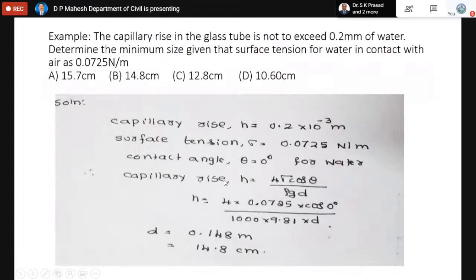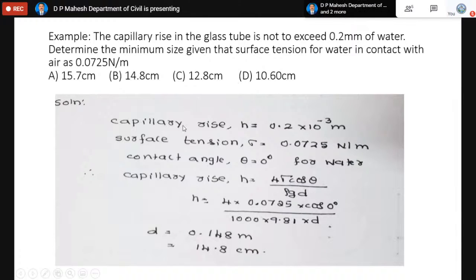Now, based on this theory background, let us have one simple numerical problem. Normally they have a problem like this. The capillary rise in the glass tube is not to exceed 0.2 millimeter of water. Not to exceed means it is restricted to 0.2 mm, so it will rise by that much. Determine the minimum size, meaning the size of the glass tube. Normally when it comes to size, you are finding diameter. Given that the surface tension for water in contact with air is 0.0725 Newton per meter. So these are the various options. Which is the correct answer?